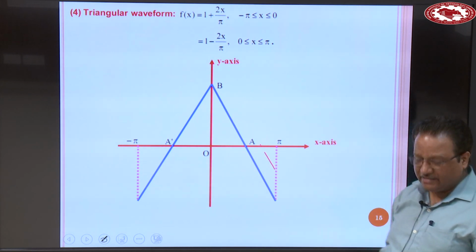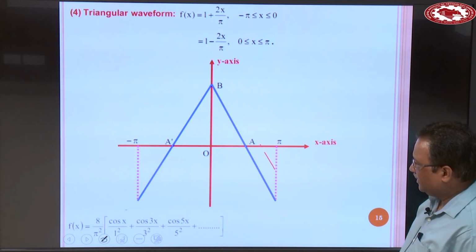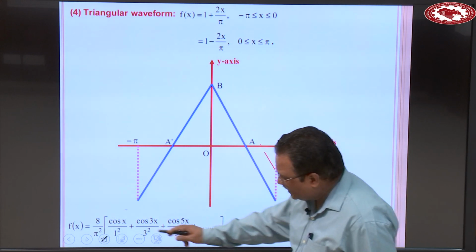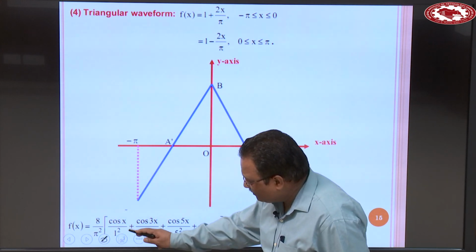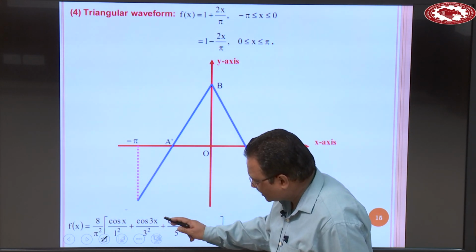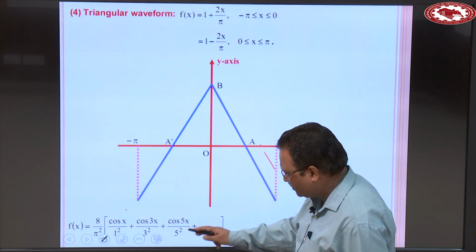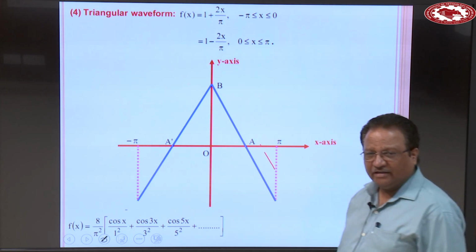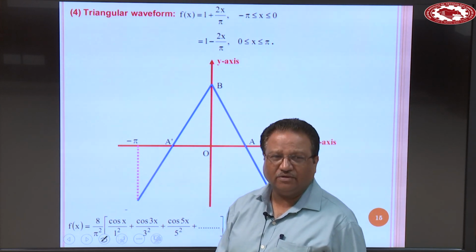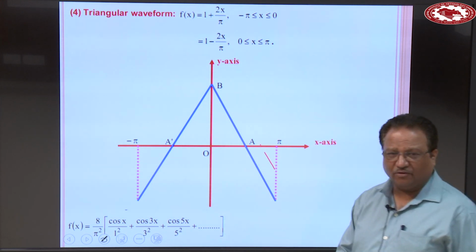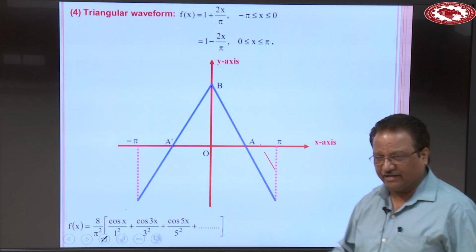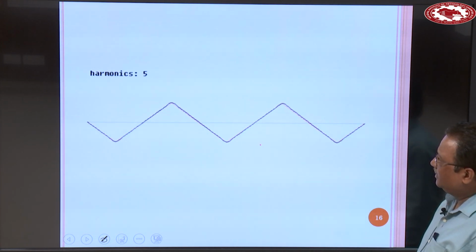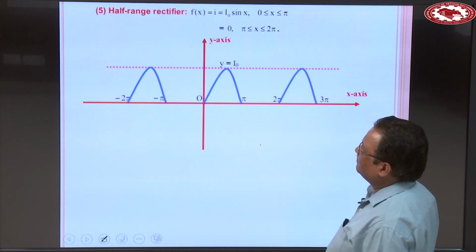So the function is even, and the Fourier series of this triangular waveform is 8 over pi square within the bracket cos x over 1 square plus cos 3x over 3 square plus cos 5x over 5 square plus and so on. Here, since the function is even, this means Bn is equal to 0. This means we have no term containing sine. And the shape of this curve is like this.